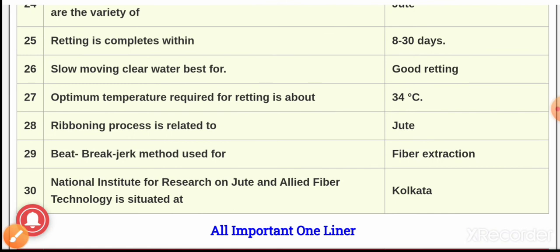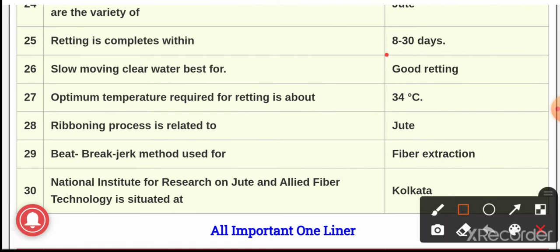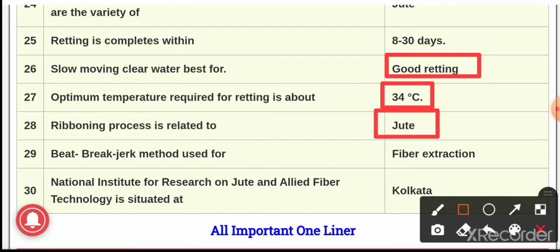Question number 26. Slow moving clear water it is best for good retting, and the optimum temperature which is required for retting it is about 34 degree Celsius. Question number 28. Ribboning it is a process which is related to, and the answer is jute. Ribboning it is related to jute, and this practice it is very common in China and Taiwan but not popular in India. This ribboning it consists of peel out of raw bark from the green plant immediately after harvest, and bundles of the ribbons thus obtained they are retted.